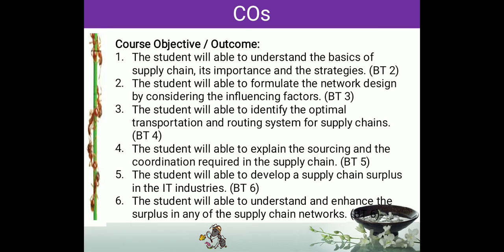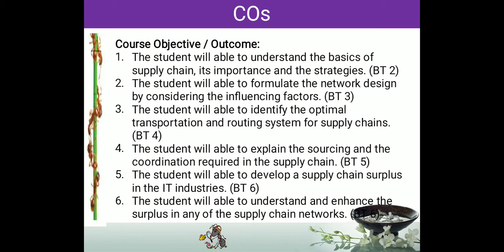You can tell the strategies followed by the supply chain of each and every company. So that is the first course objective, categorized under Bloom's taxonomy level 2. The next course objective is: the student will be able to formulate the network design by considering the influencing factors. This comes under Bloom's taxonomy level 3.